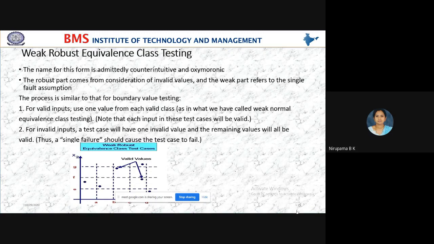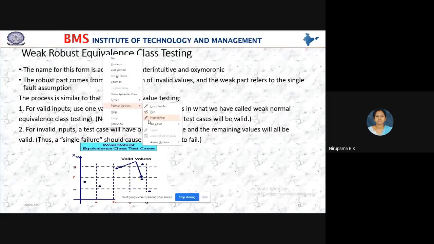Invalid values means other than the range. That's why the robust part comes from consideration of invalid values. The robust part is nothing but considering the invalid values.